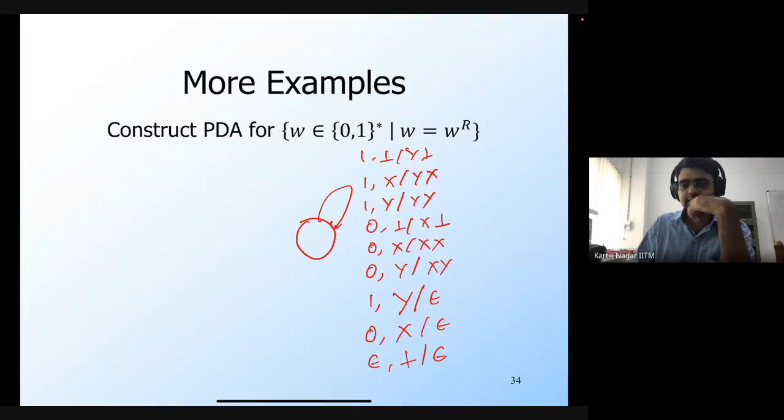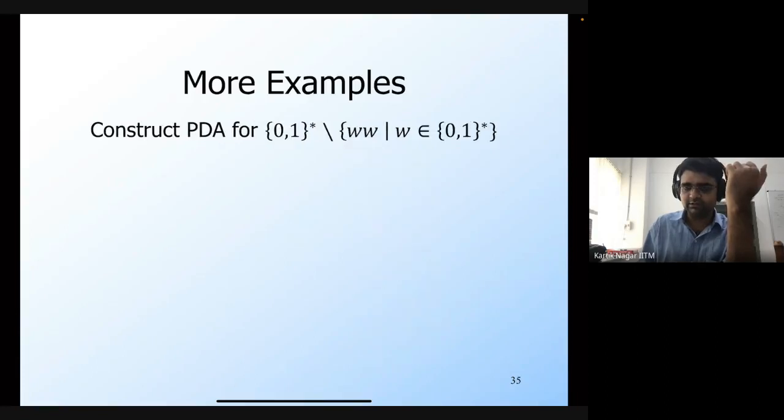So if you're pushing X and then Y, right? 1, 1, 0, 0. In that case, you'll be pushing Y. Okay. So why will this accept 1, 1, 0, 0? Because after, sorry,